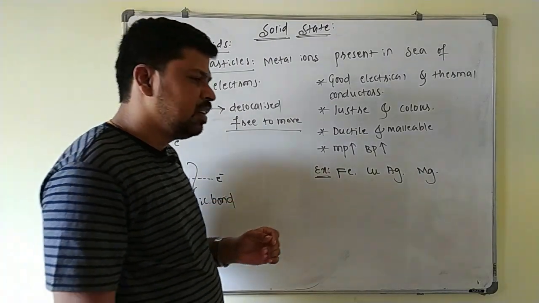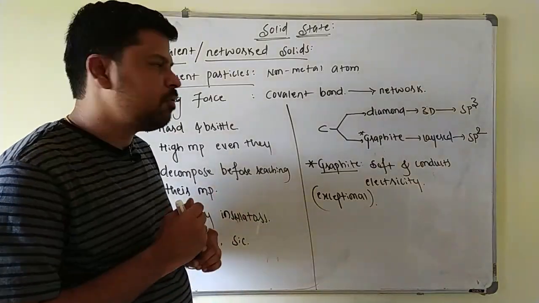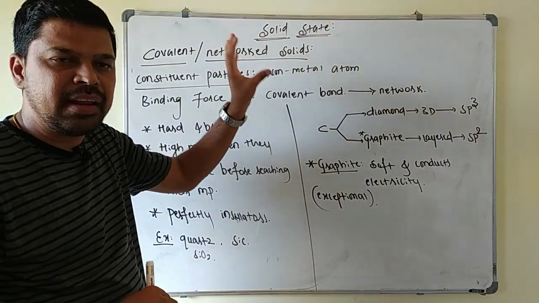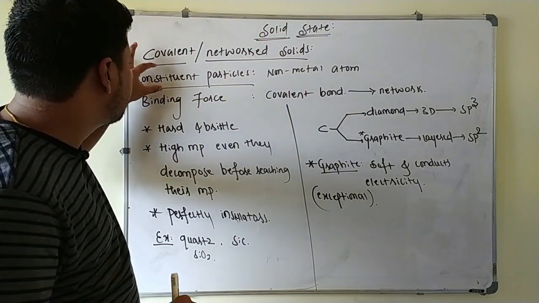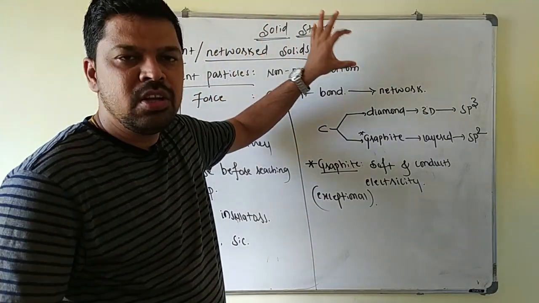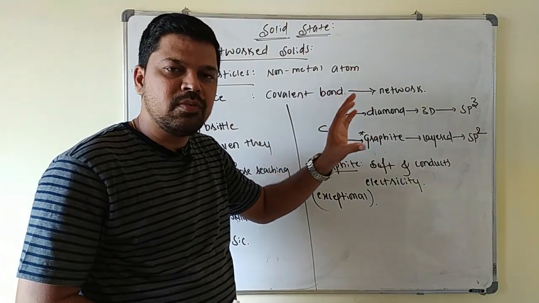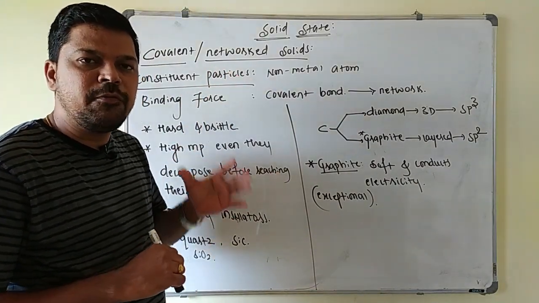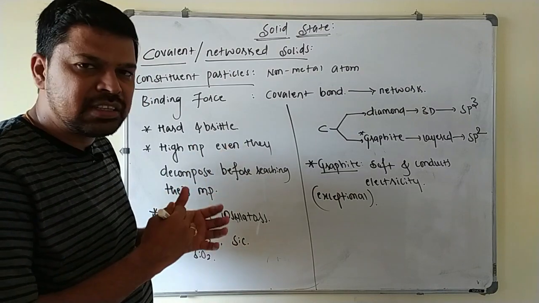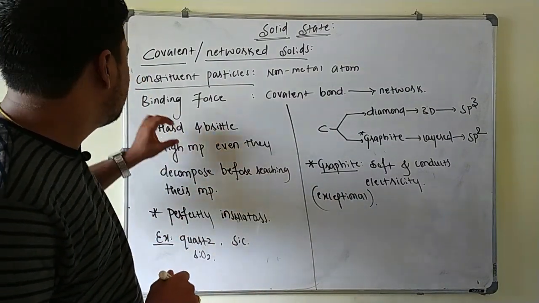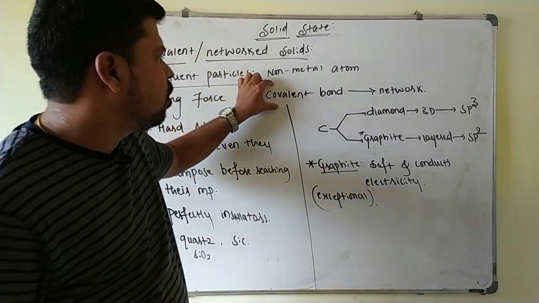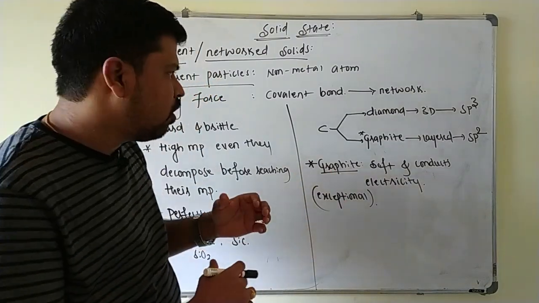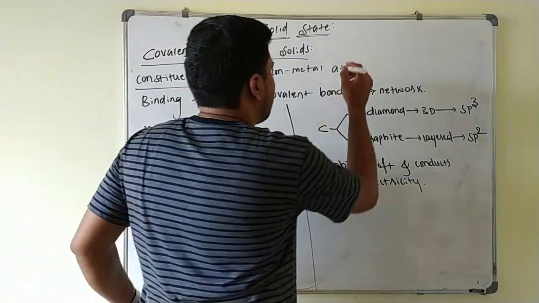The next type is network solids. So the next type of solids is covalent or network solids, and these are crystalline solids of non-metal atoms. These are formed from non-metal atoms. That's why the constituent particles are non-metal atoms. Here we know that non-metal atoms, most of the time, will form covalent bonds only. So these non-metal atoms will form a network of covalent bonds throughout the crystal. So the binding force in these solids is what? Covalent bond. That is a network of covalent bonds. Throughout the crystal, they form a network of covalent bonds in order to form a giant molecule. These are also called giant molecules.